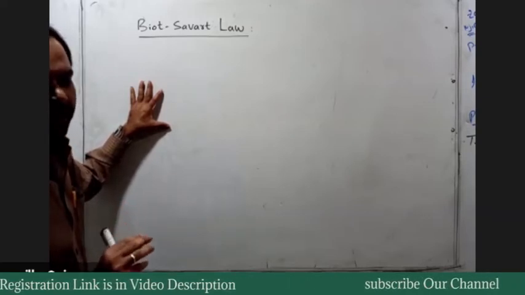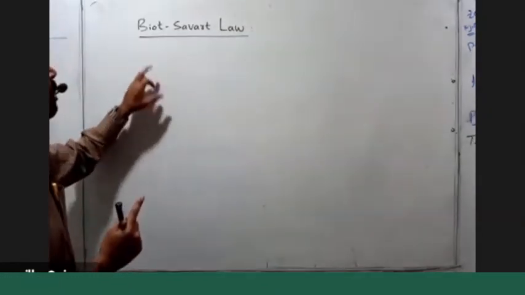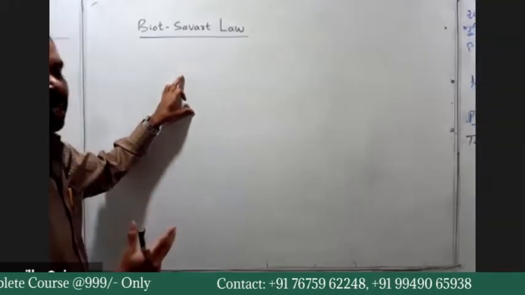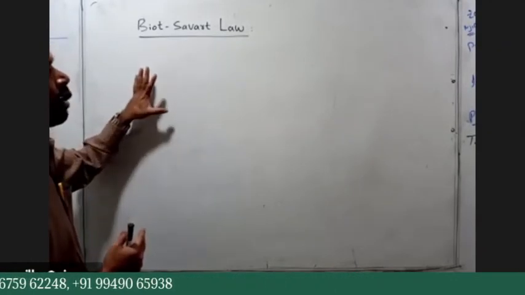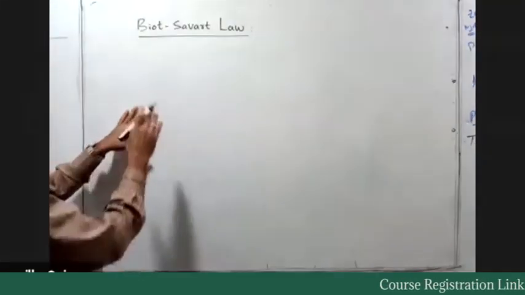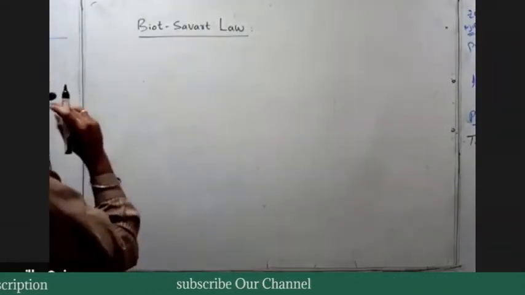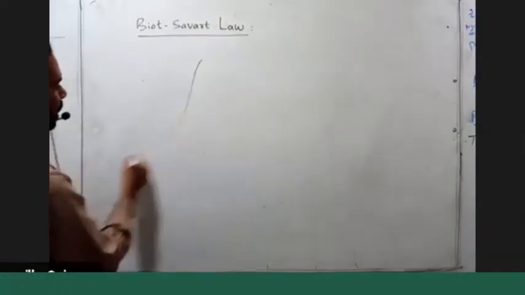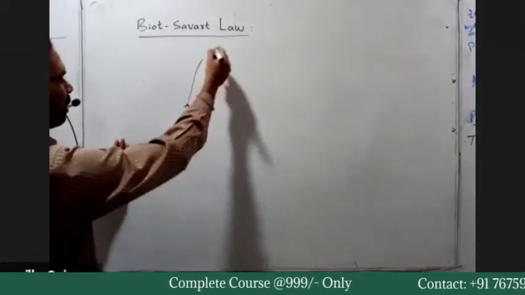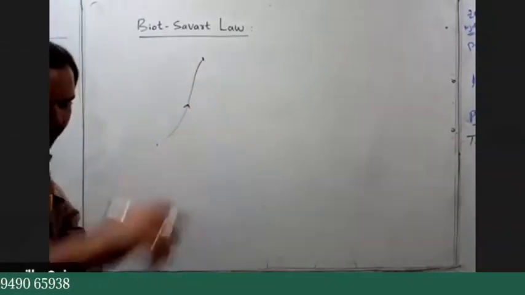According to Oersted, a current carrying conductor produces a magnetic field. So here the Biot-Savart law explains the magnetic field induction at any point due to an arbitrary current carrying conductor, of any geometrical shape. To explain this Biot-Savart law, suppose we consider an arbitrary current carrying conductor. Arbitrary means that it is of any geometrical shape.